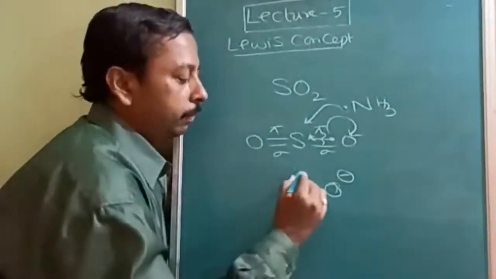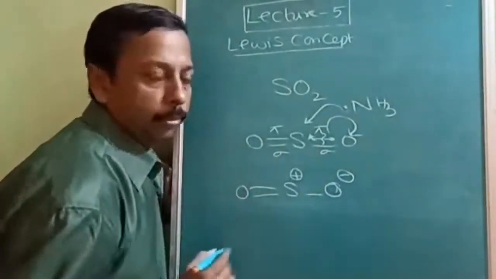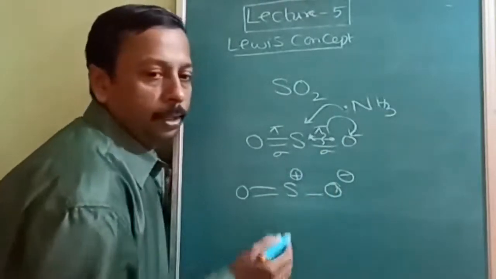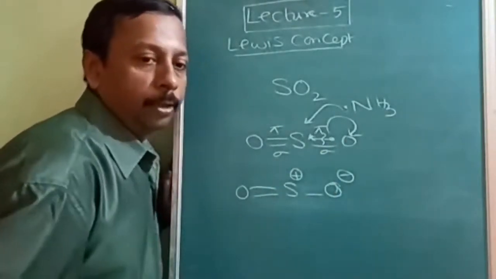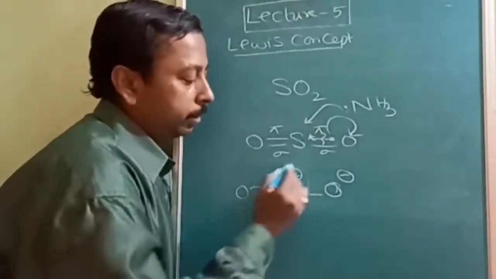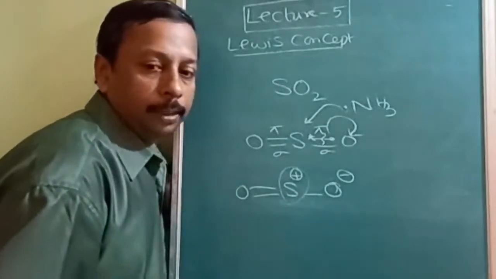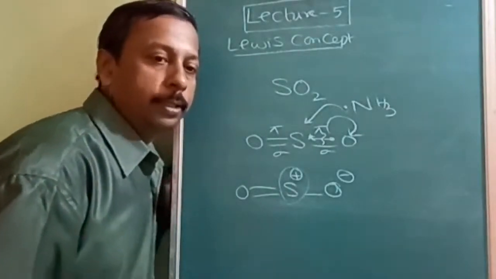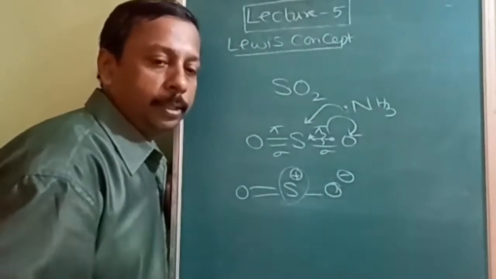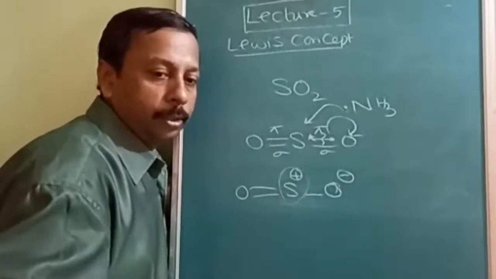This is negative, this is positive. I have taken only one side as an example. So this lone pair will be accepted by the sulfur, and it is going to form an additive product. So now it is an acceptor, and any substance which accepts a lone pair of electrons is called an acid. That is why non-metal oxides are acidic in nature. Is it understood? Okay, just note this down.